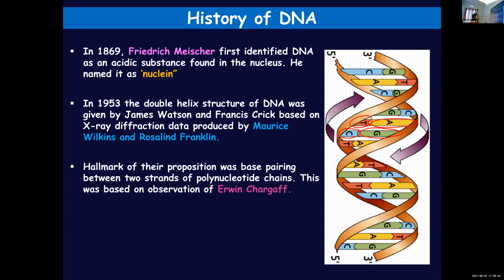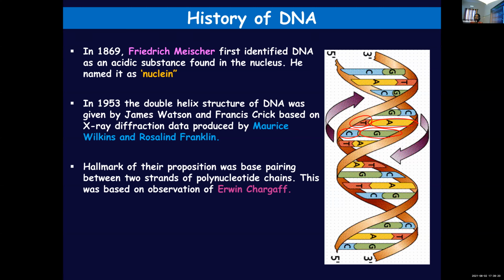Once again, it was in 1869 that DNA was first identified by Frederick Miescher, and he found an acidic substance in the nucleus and named it nuclein. Several years later, the double helical model of DNA was proposed by Watson and Crick, and they got sufficient information for arriving at this model from the X-ray diffraction data produced by another two scientists, Wilkins and Franklin.